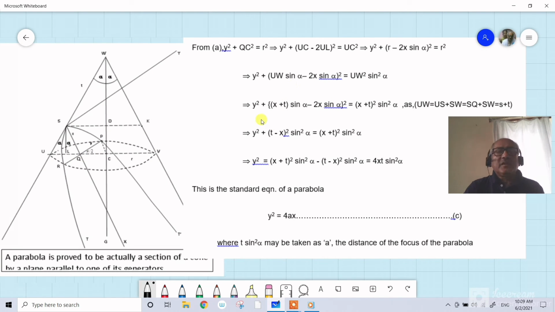So ultimately, after simplifying, you get y square is equal to (x plus t) whole square sine square alpha minus (t minus x) whole square sine square alpha, which is equal to 4xt sine square alpha, where t is WS. You put t sine square alpha as a constant a. So this is y square is equal to 4ax. That is the standard equation of a parabola.